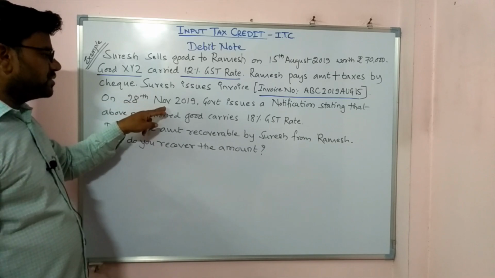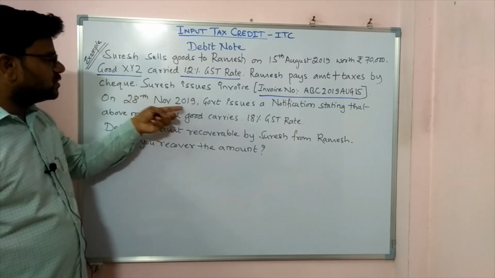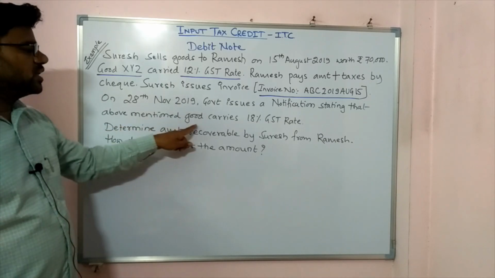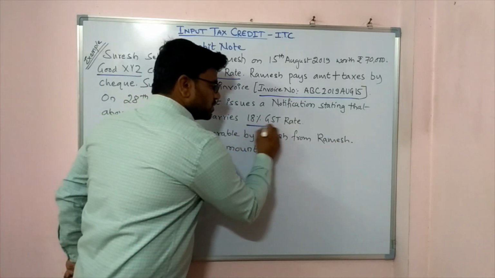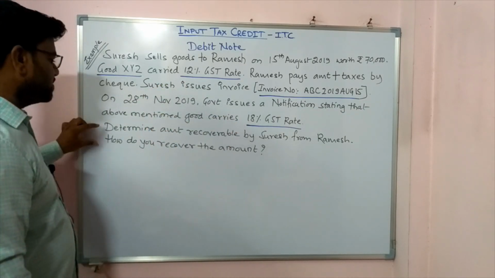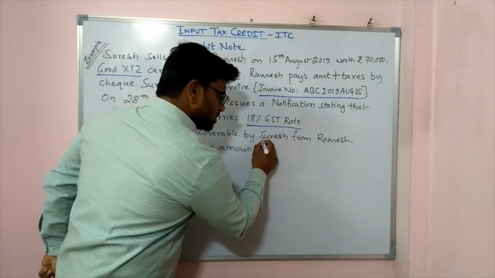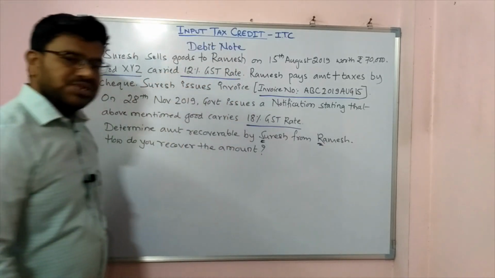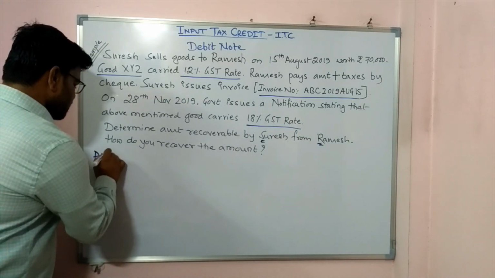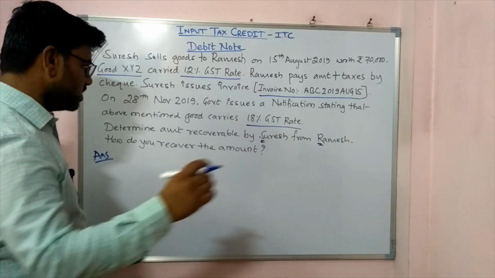On 20th November 2019, the government issues a notification stating that the above mentioned good carries 18% GST rate. What was the earlier rate? 12%, and now it is 18%. Determine the amount recoverable by Suresh from Ramesh, because Suresh is the supplier and Ramesh is the receiver. How do you recover this amount? The answer is very much clear in front of your eyes. It is through the debit note. Let me tell you how.